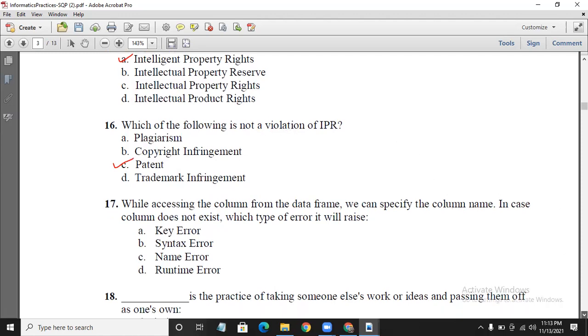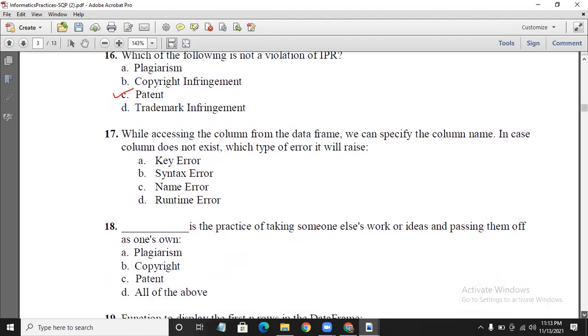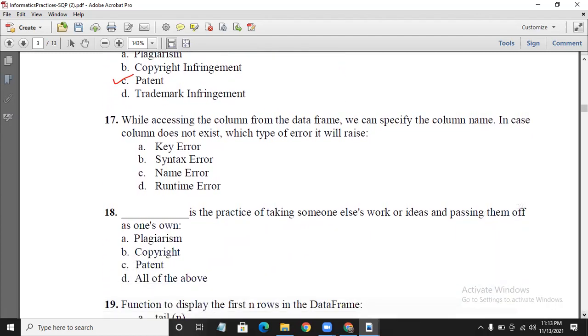While accessing a column from the data frame, we can specify the column name. In case the column does not exist, which type of error will it raise? The column stands for the keys. If the particular column is not existing, it will result in a key error.